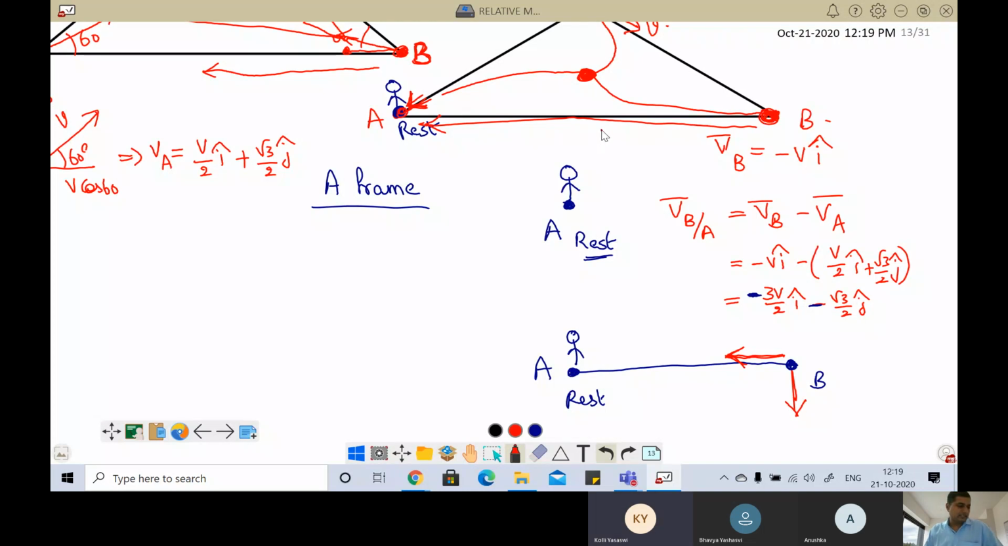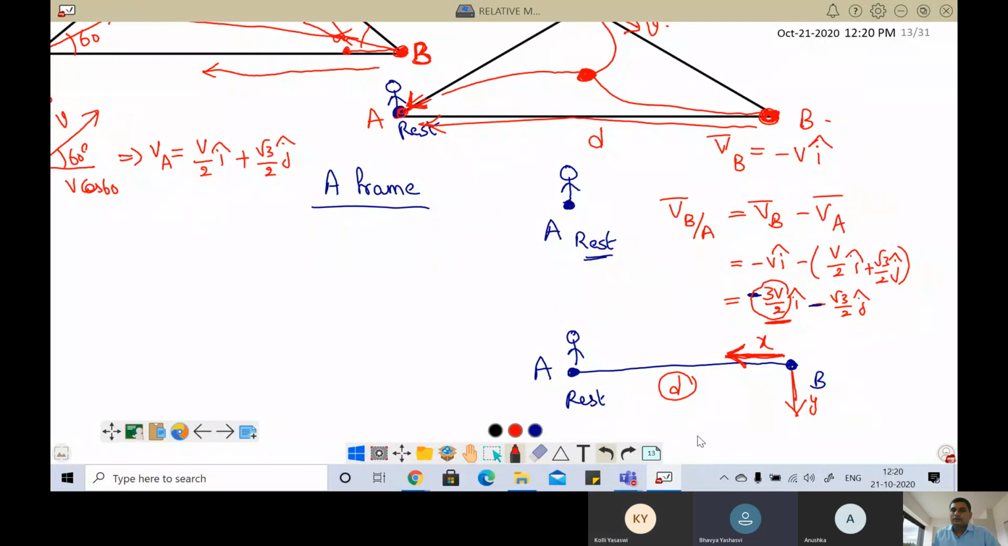Anyway, now what is the distance between A and B? Let us say it is an equilateral triangle, and that distance is D. Now, because of which component will he cover this distance D, the X component or the Y component? X component, sir. What is the X component? It is minus 3V by 2 i cap.